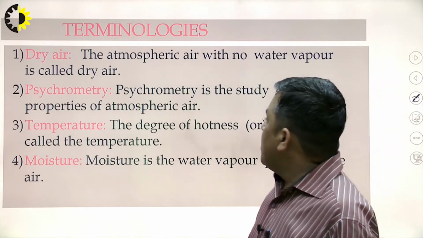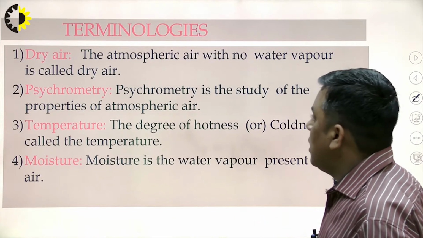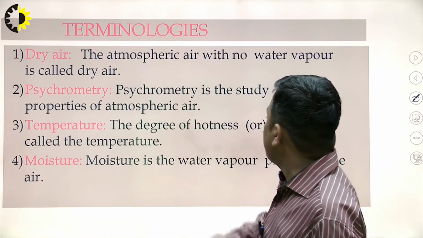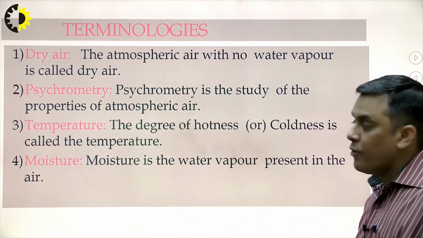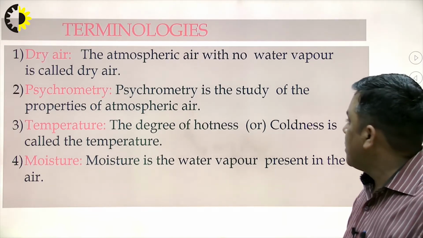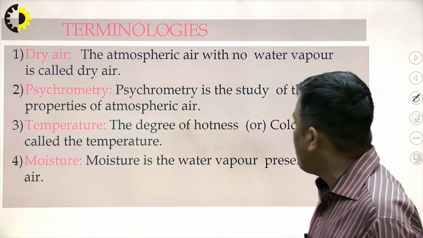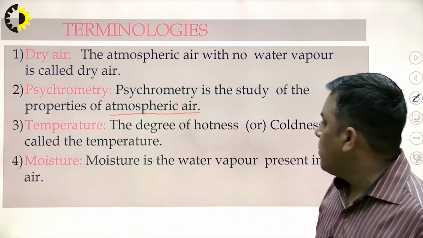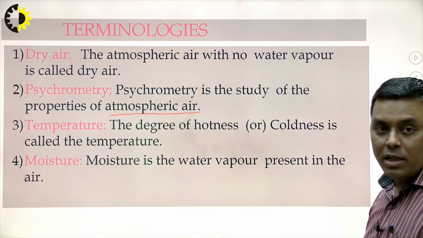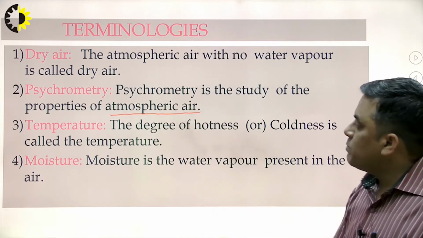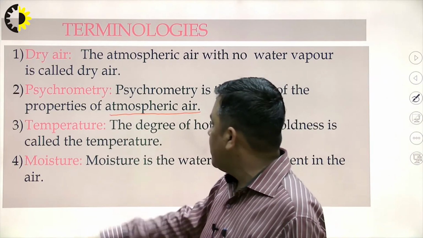Now I am coming to the basic terminology related to the air conditioning system. The first one, dry air. What does it mean? The atmospheric air with no water vapor is called dry air. Psychrometry is that particular science where we study the properties of atmospheric air, along with the pressure and temperature, the moisture level, and on that basis some parameters are to be decided. So this particular study is known as psychrometry.